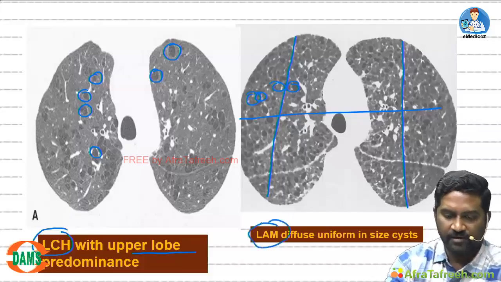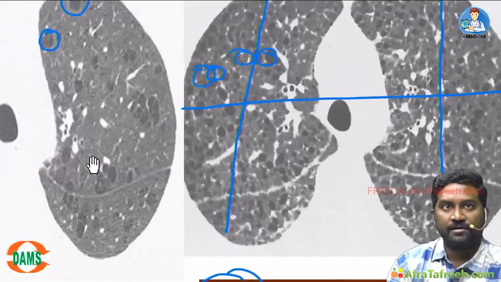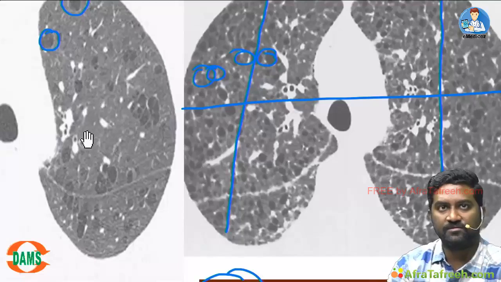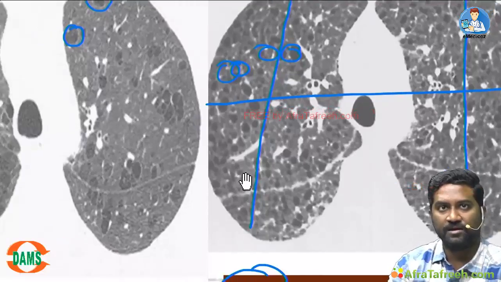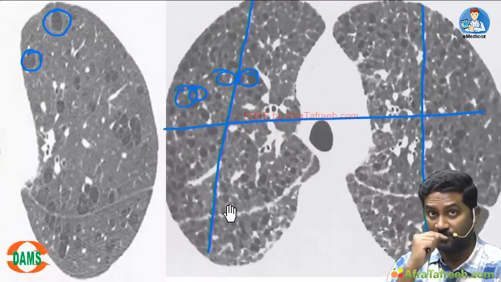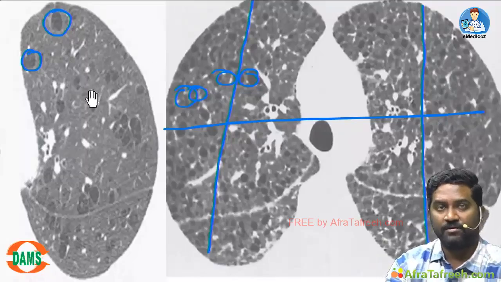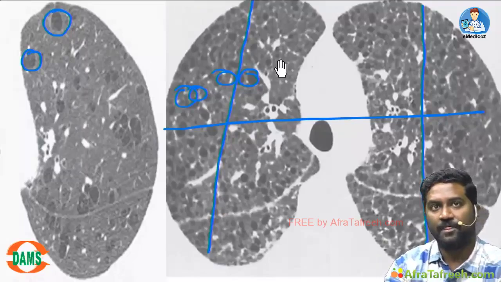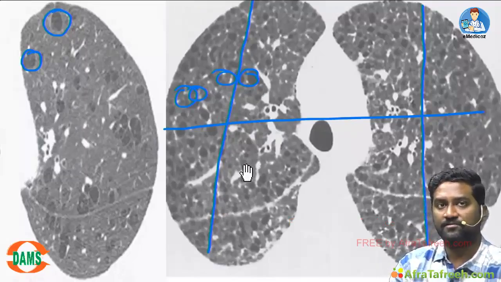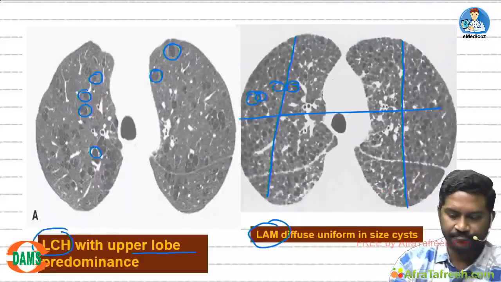This is lymphangioleiomyomatosis. This is the difference. See the CT here, students, between this and this. Here cysts are not throughout the lung. Here and there you can see cysts, and there are so many empty areas, but here there is diffuse involvement, top to bottom, side to side, everywhere it is involved. So, this involvement is LCH, and this will be LAM. LCH usually in males, LAM generally in females.